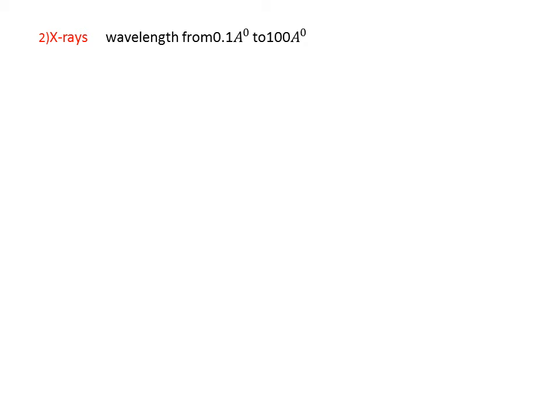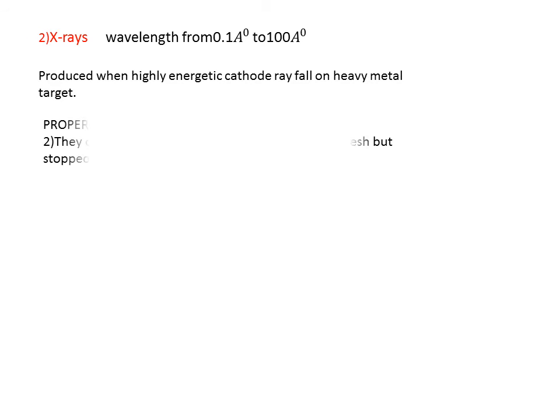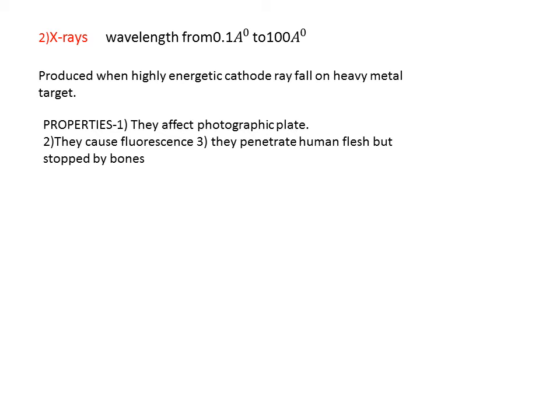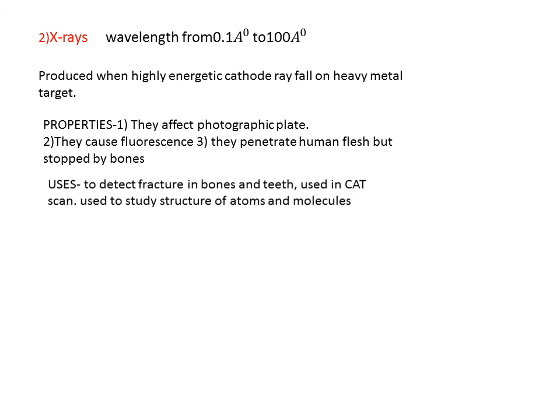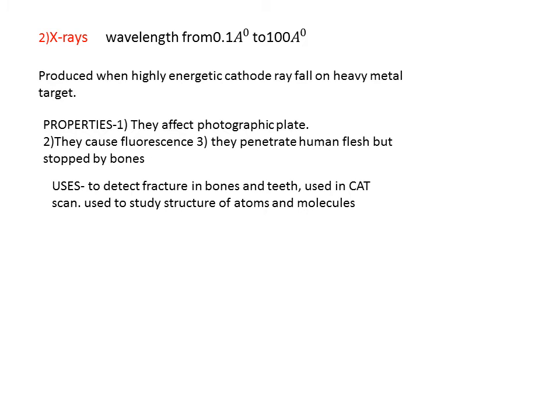X-rays have the wavelength from 0.1 angstrom to 100 angstrom. They are produced when highly energetic cathode rays fall on a heavy metal target. They affect photographic plate, they cause fluorescence, they penetrate human flesh but are stopped by bones. Used to detect fractures in bones and teeth, and used to study the structure of atoms and molecules.